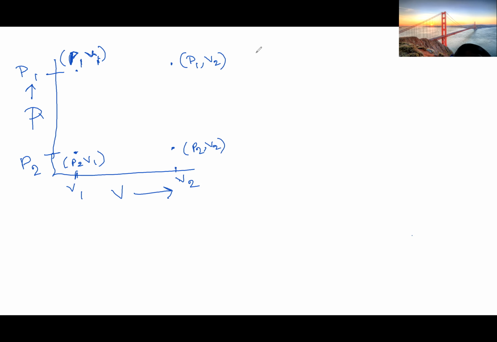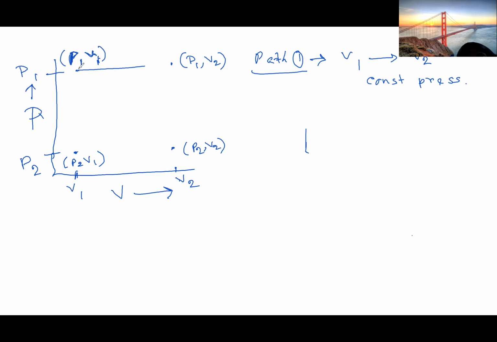So for path 1, what is path 1? First, increase the volume from V1 to V2 at constant pressure. Okay, you will do this at constant pressure. So what will that be? P1 V1 to P1 V2.